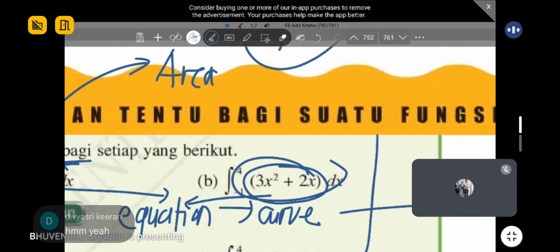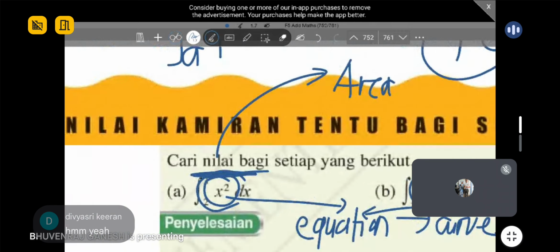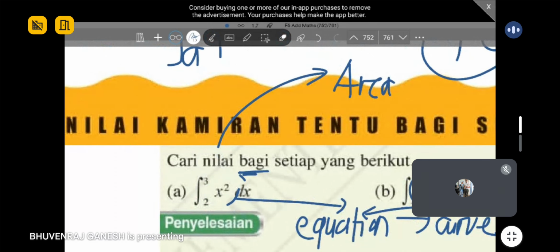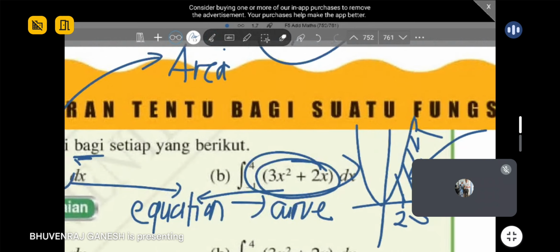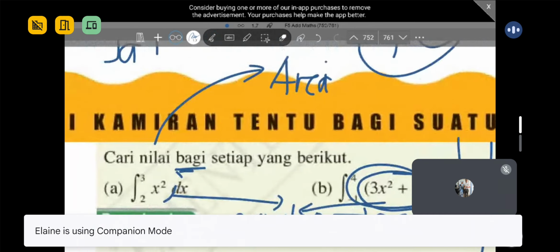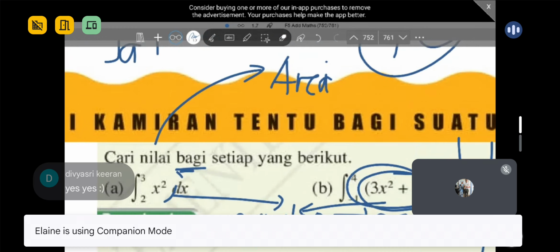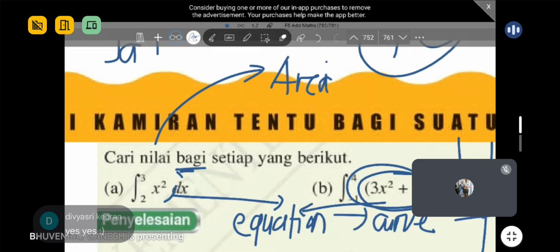Example, x square. Your graph is like this. Okay, then you see your limits. Your limit is 2 to 3. So 2 to 3 means maybe 2 is here, then 3 is here. So you integrate, you're finding this area. So the value that you get is actually representing this area. Can you guys see it? So now only you know what you're actually doing for this maths without the application question. Just normal questions like this, you're actually finding the area. Okay, the luas.